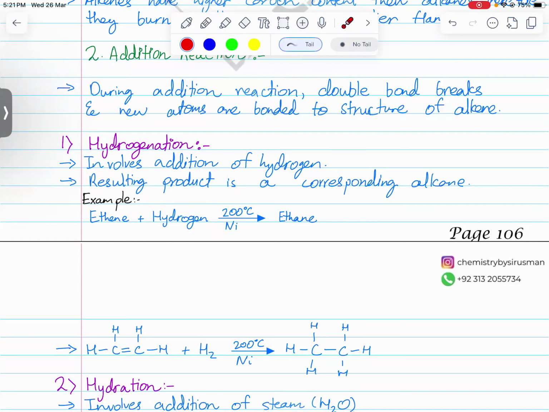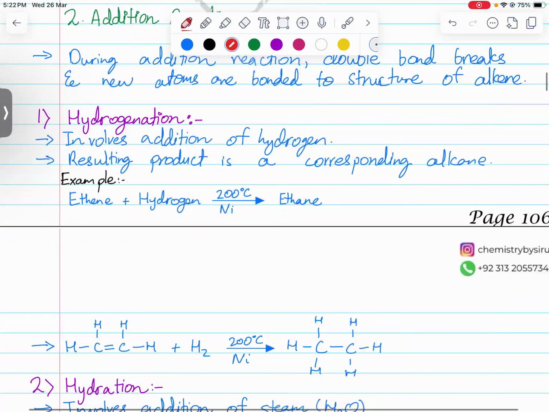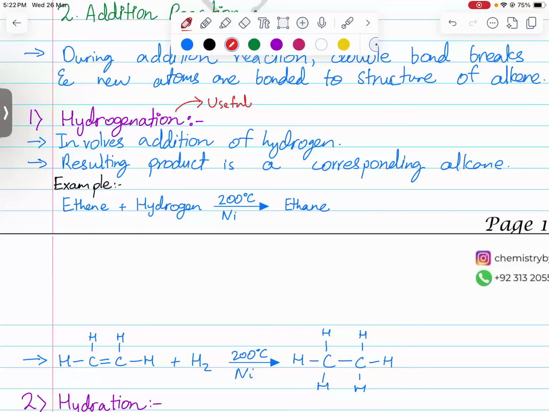But it is very important. Hydrogenation is a very useful method for making margarine. All right, margarine from butter. From butter we can make margarine by hydrogenation of butter. All right, why would we want to do that?